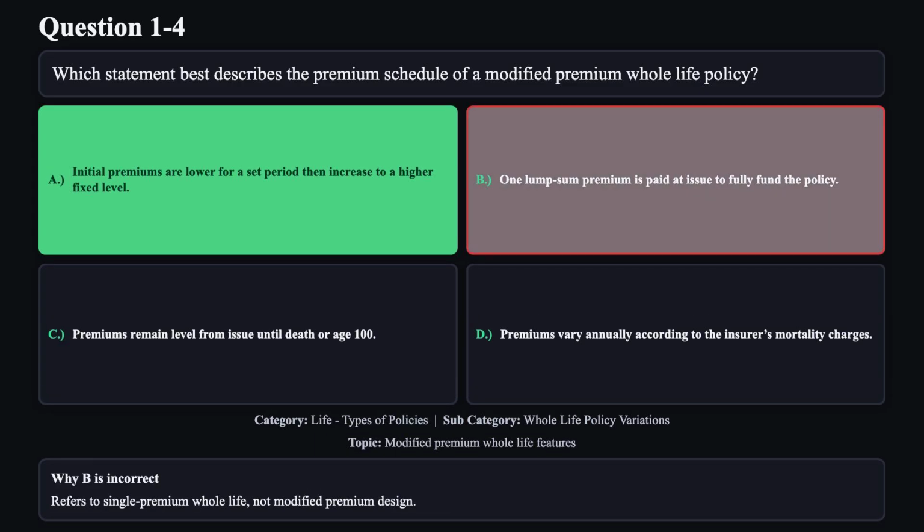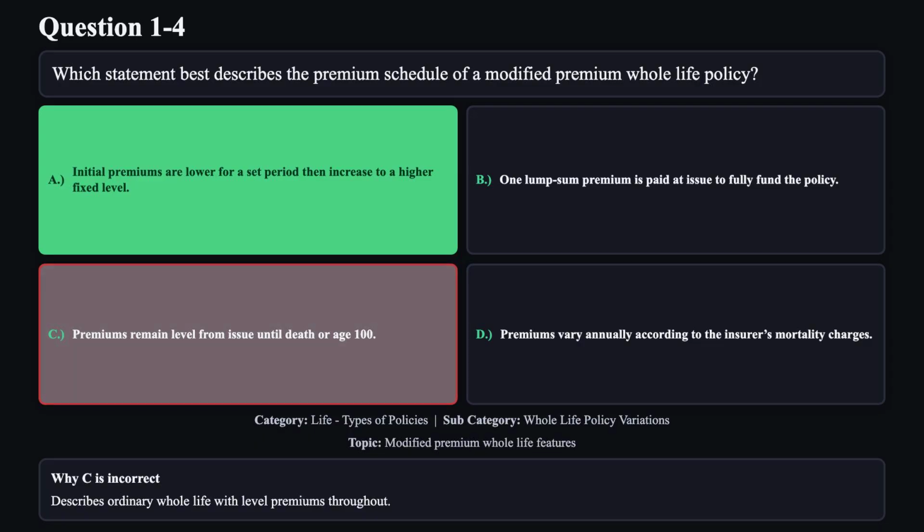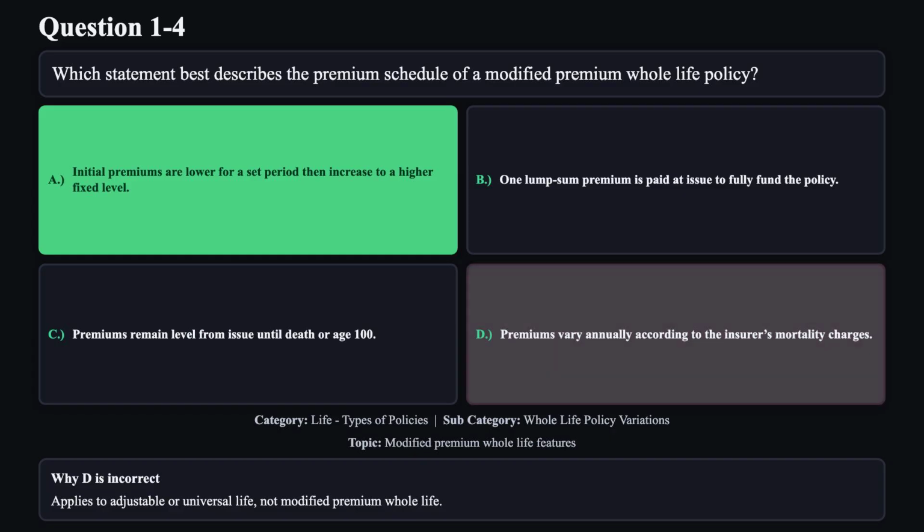Reason B is not correct. Refers to single premium whole life, not modified premium design. Reason C is not correct. Describes ordinary whole life with level premiums throughout. Reason D is not correct. Applies to adjustable or universal life, not modified premium whole life.